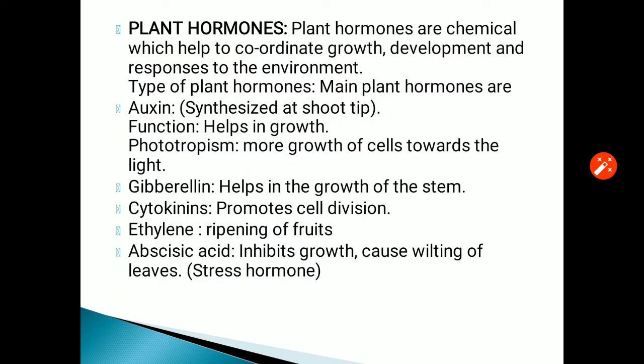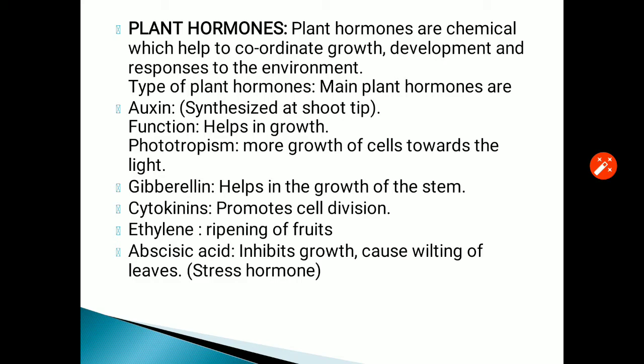Now about the plant hormones. Plant hormones are the chemicals which help to coordinate growth, development and response to the environment. The plant hormones can be categorized as growth promoters and growth inhibitors. The growth promoter hormones are auxin, cytokinin and gibberellin, while the growth inhibitor is abscisic acid.